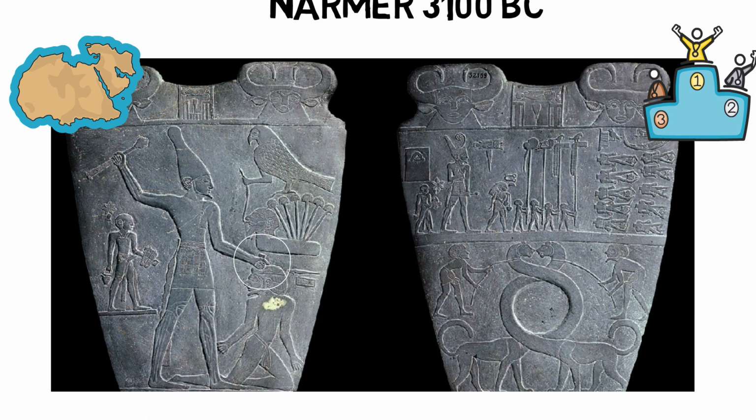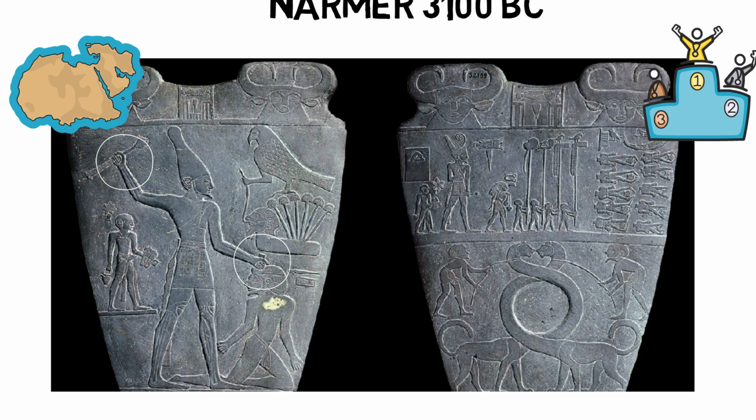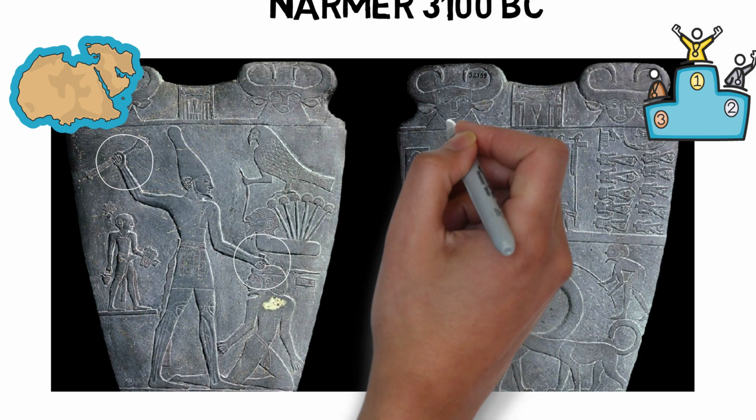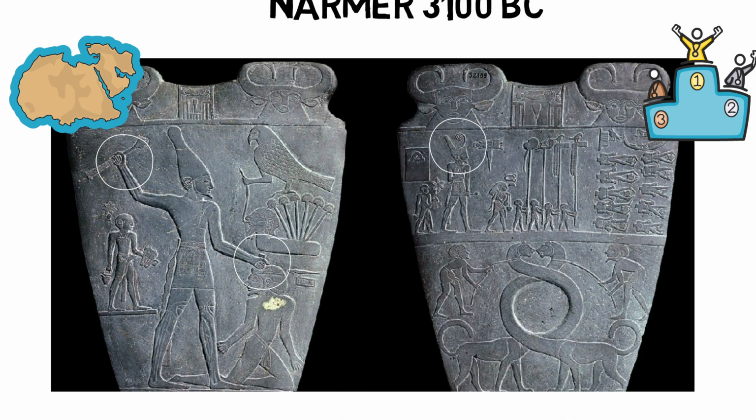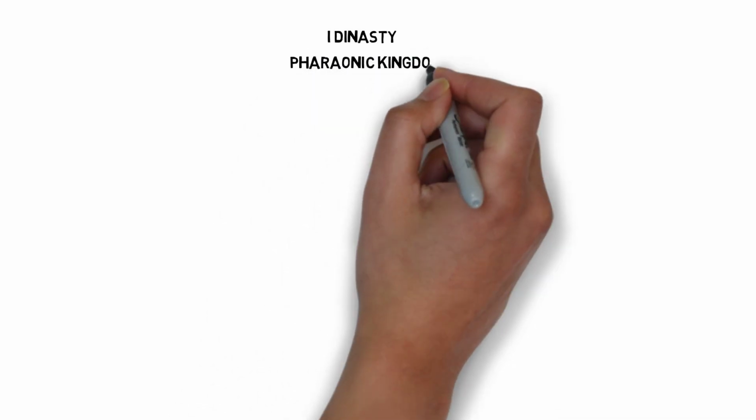On the canvas, Narmer holds the crown of Lower Egypt in one hand and the battle mace in the other, while his rival falls at his feet. On the reverse of the palette, Narmer is seen wearing the crown of Upper Egypt, indicating his success in uniting the two provinces. The unification of Egypt under Narmer initiated the First Dynasty and established the Pharaonic Kingdom.